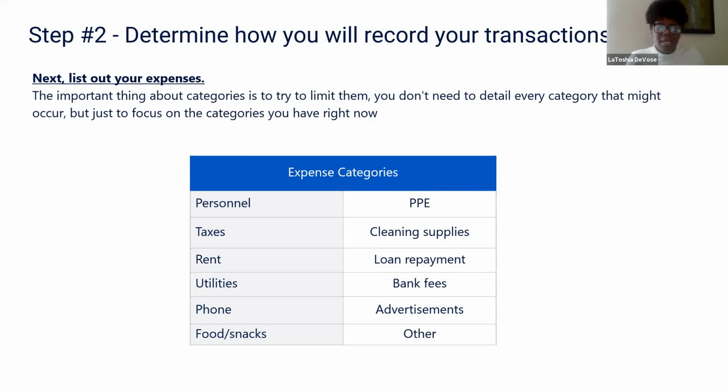So you can use the example lists that are included on the slides as you categorize your income as well as your expense categories. And these are just examples. You will use what matches your business.